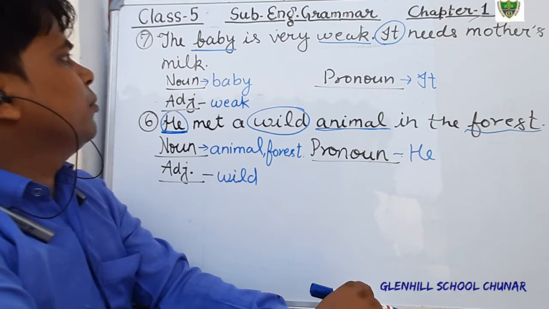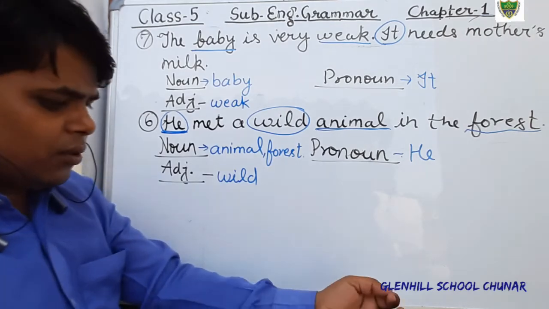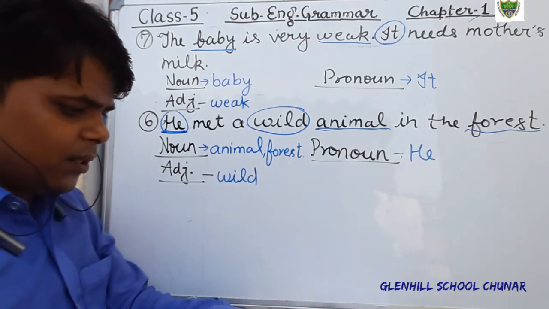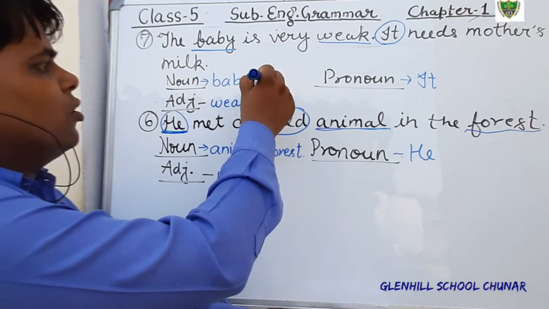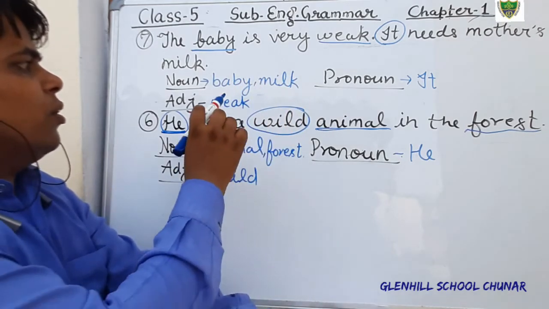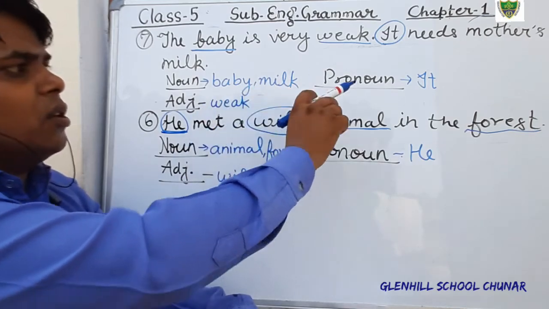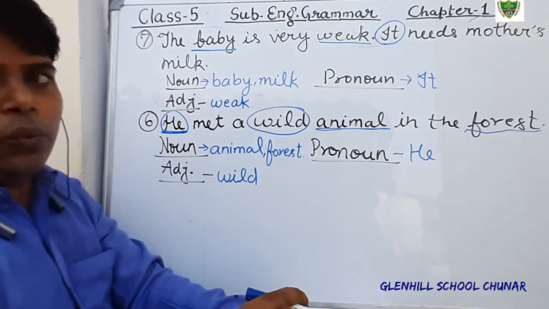Mother's milk, you understand? Here mother is also noun and milk is also noun. Just write down baby, milk, nouns, and it pronoun, and adjective weak.